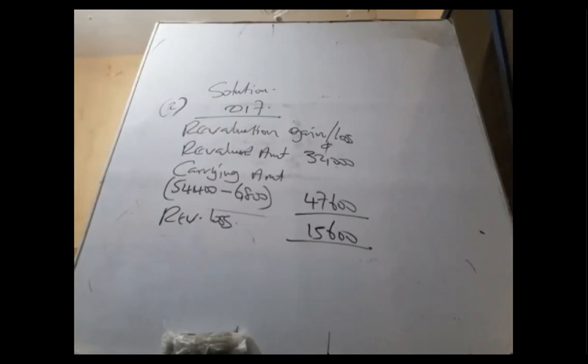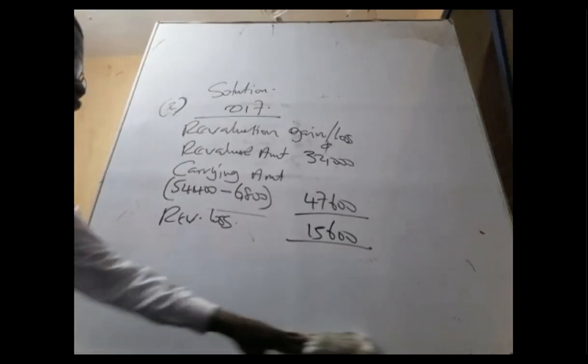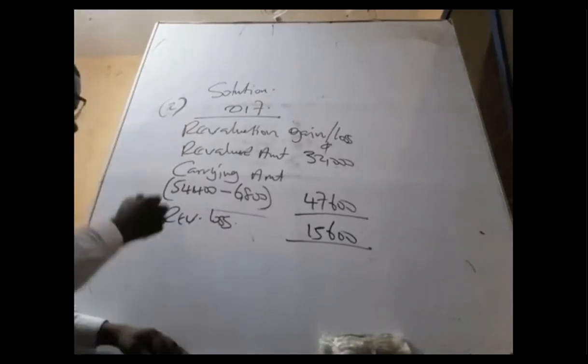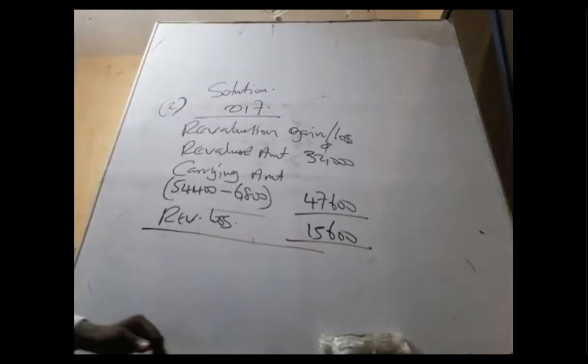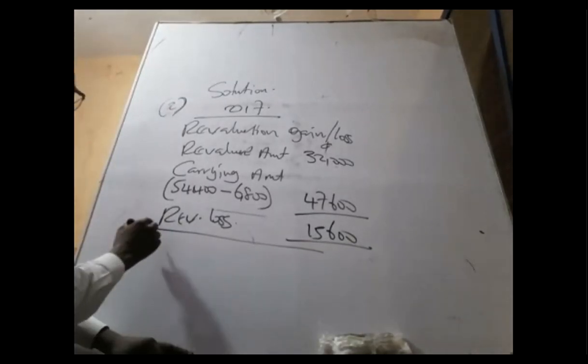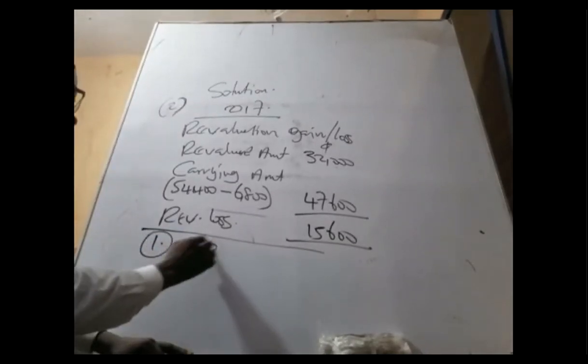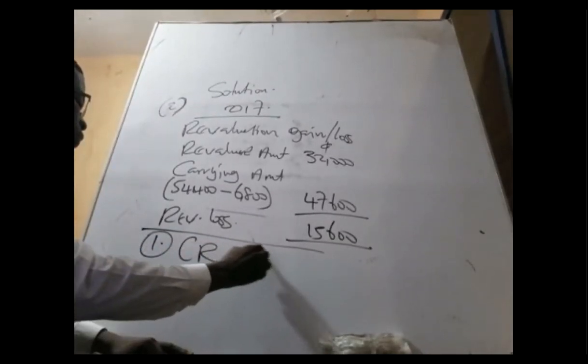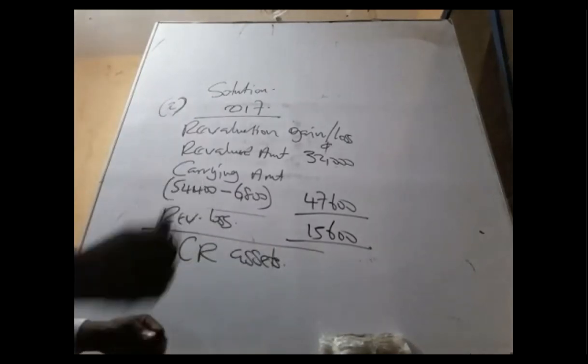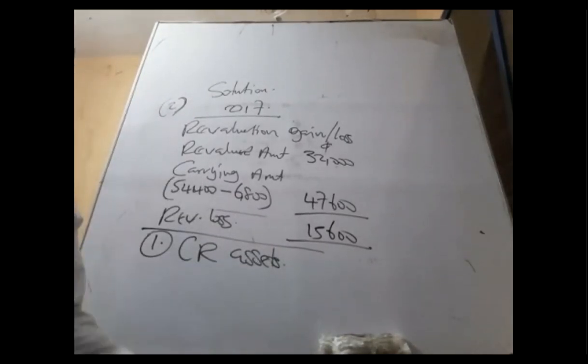In this case, we have a previous loss. Let's see. So it means that the accounting treatment will be, number one, once a loss, credit the asset account, or subtract it from the current amount. Perfect. That was the next treatment.